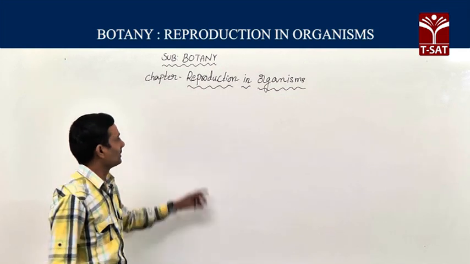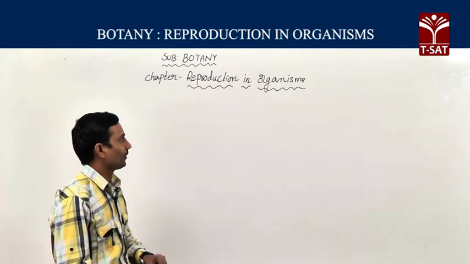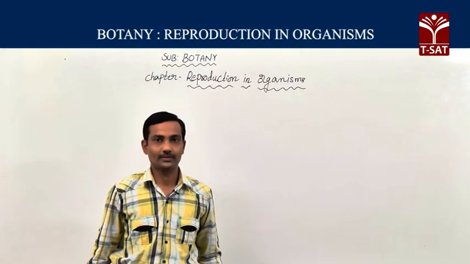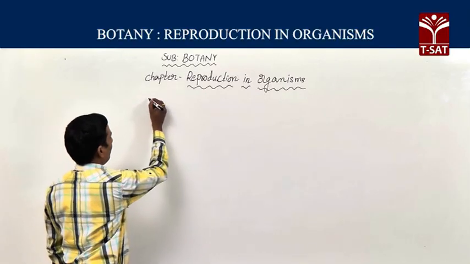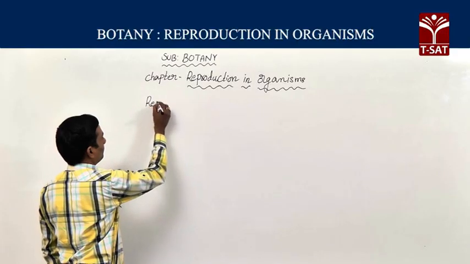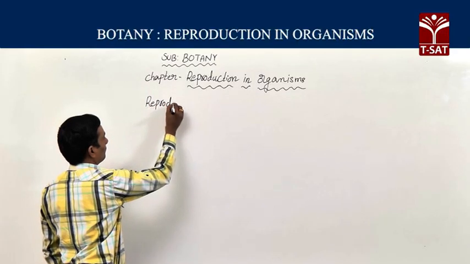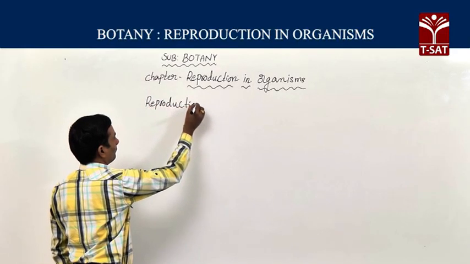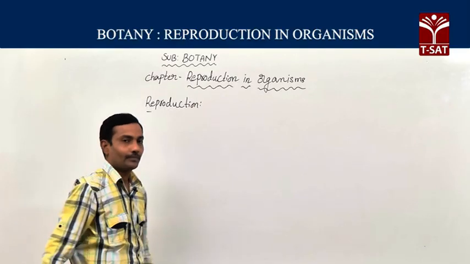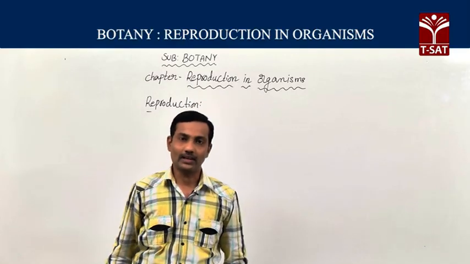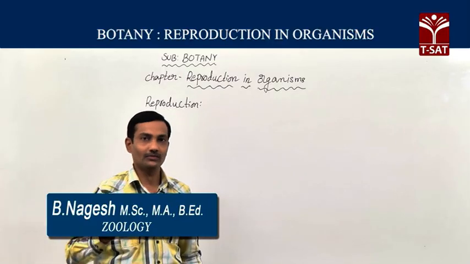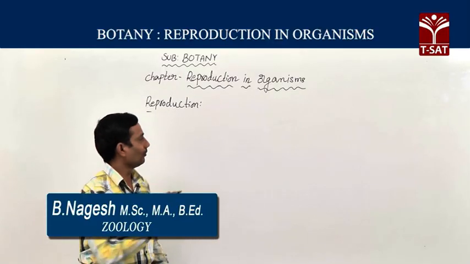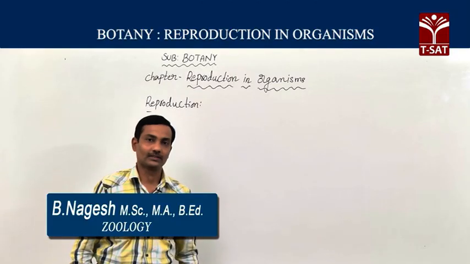Today we are going to discuss reproduction in organisms. First, the definition of reproduction. The ability of an organism to produce new individuals of the same species is known as reproduction.